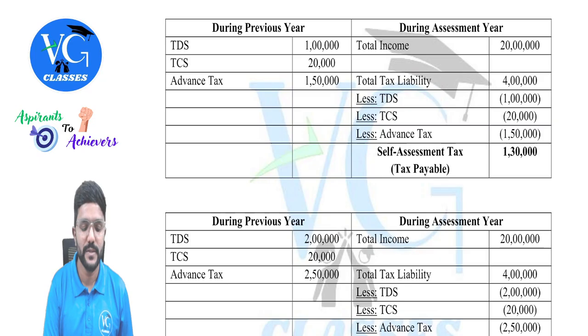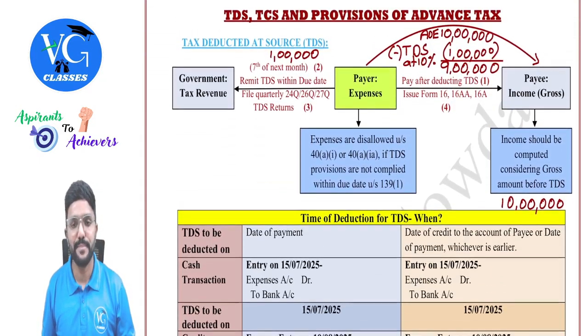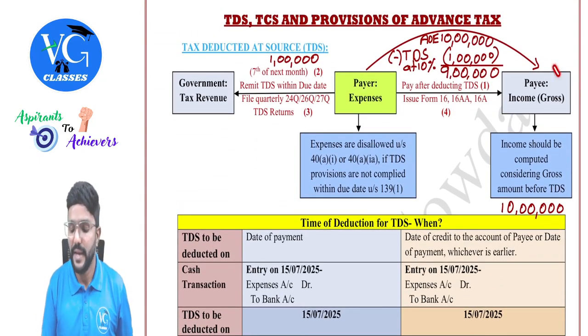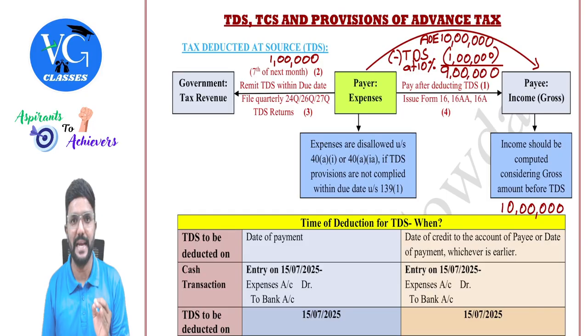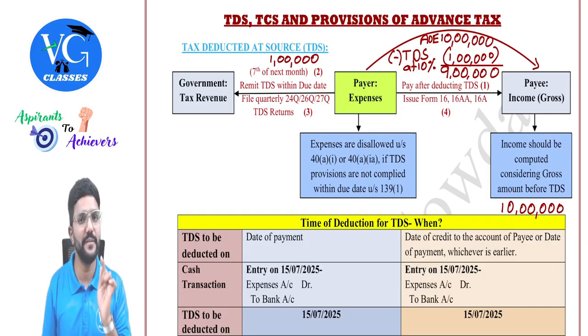Got it? Yes. So even in this example, the payee has to consider how much as income, guys? 10 lakh. He has earned 10 lakh. We should not consider what is received. We need to take what is earned. Okay. Sir, what about this 1 lakh, sir? It has been deducted and remitted to the government. Sir, the payee didn't receive it. Yes, he will get it as a credit from total tax liability.